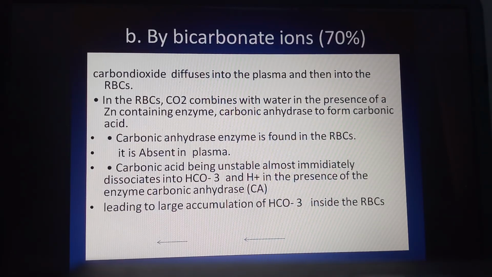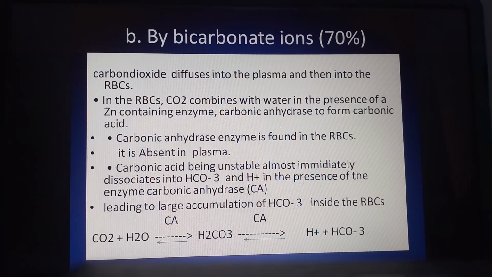As this carbonic acid H2CO3 is dissociated into HCO3 plus H plus, what happens? The amount of HCO3 inside the RBC starts to increase. Here you can observe in the reaction: CO2 plus H2O forms H2CO3, carbonic acid.